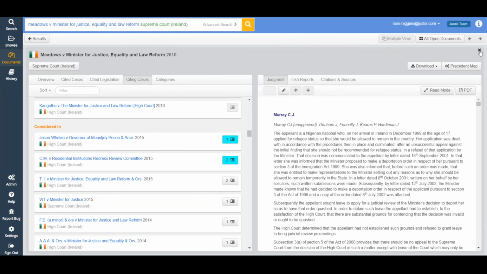So those are the citing cases, and that's generally the information surrounding the case, but we do have a couple of extra tools that I wanted to show you before we end this webinar, and the first one of those is the precedent map. Now, for those of you who are familiar with JustCite, you'll be familiar with a version of the precedent map. However, it has had a makeover, so this is the new and improved precedent map.